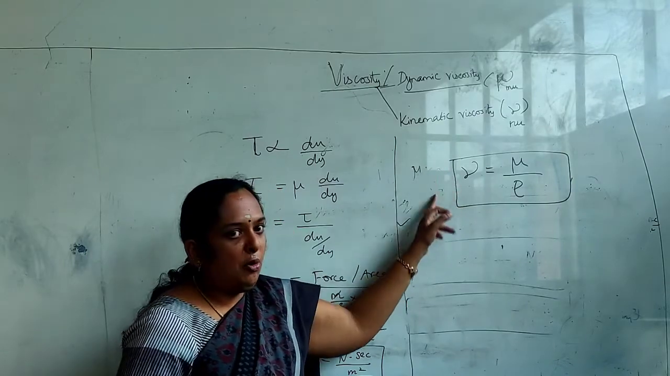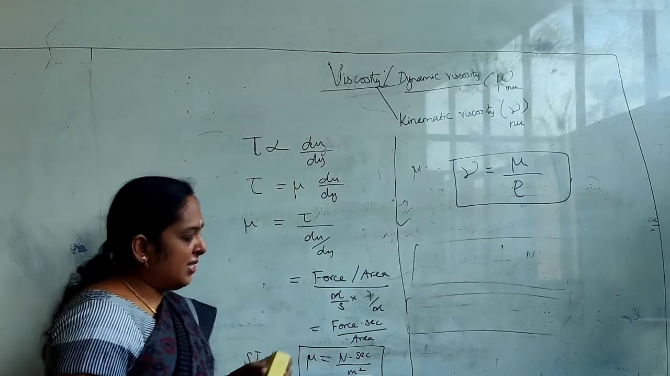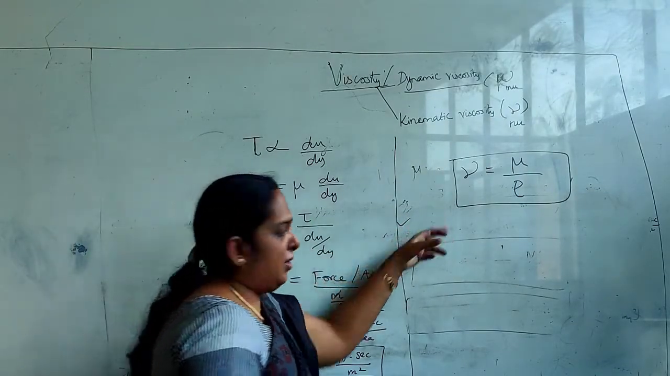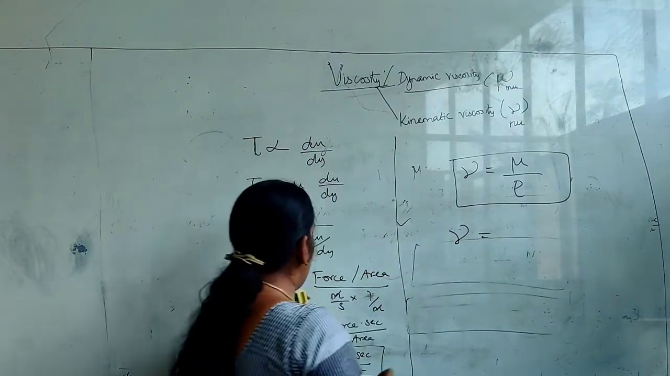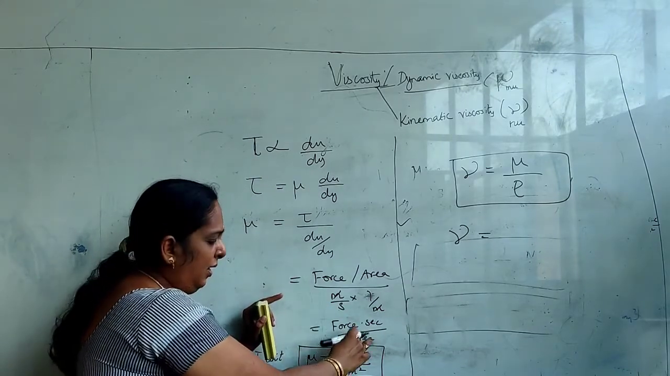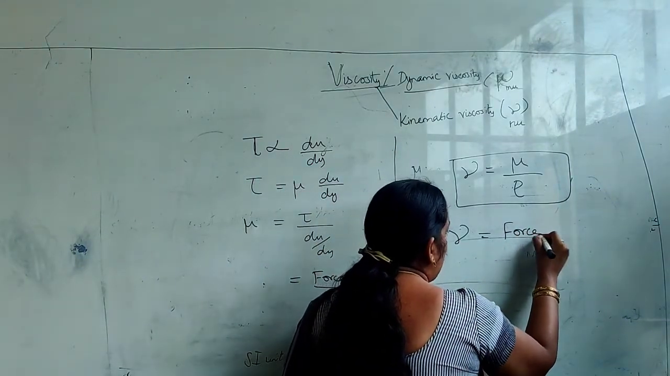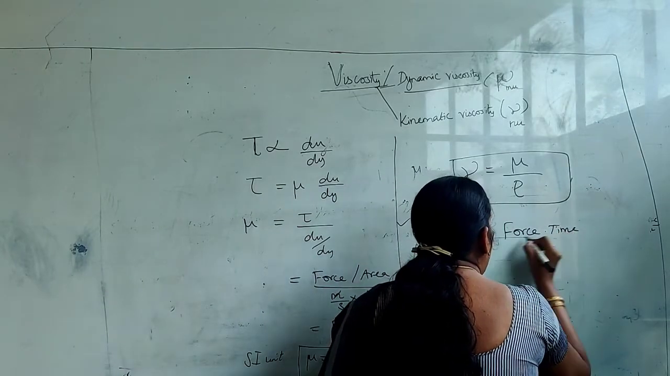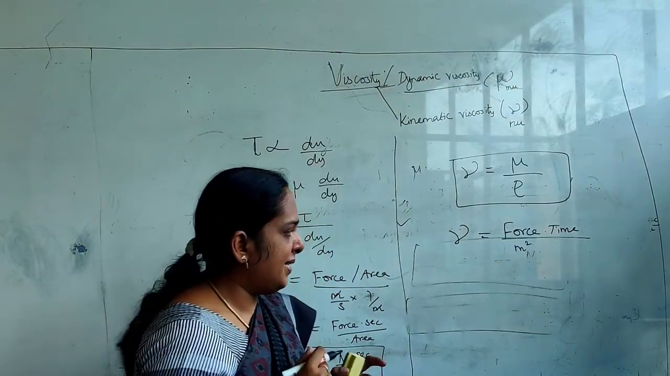Now let's find out the unit for this. As we have already derived, the unit for dynamic viscosity is Newton second per meter square. Let's see the unit for nu, your kinematic viscosity. Dynamic viscosity is force into second by area, or Newton second per meter square. I am giving force only: force into time by area, in meter square since we follow the SI system.